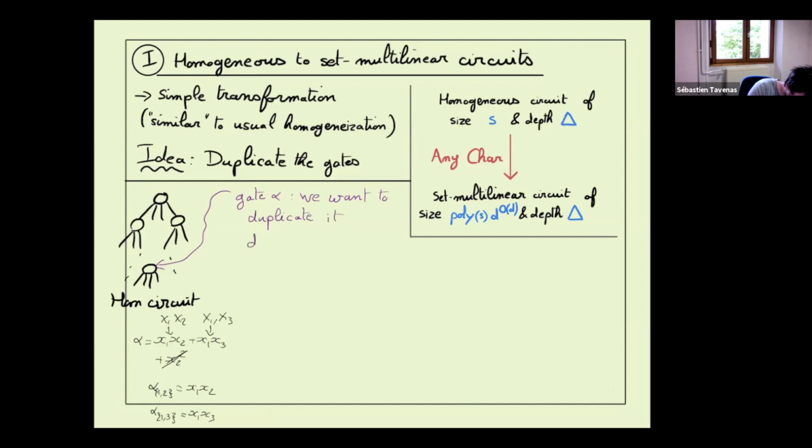We know it's homogeneous, so we can consider the degree of a gate. The idea is to transform a gate into different gates, indexed afterwards, so that each gate corresponds to a subset of the indices.